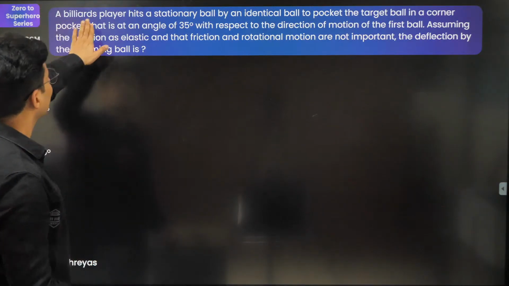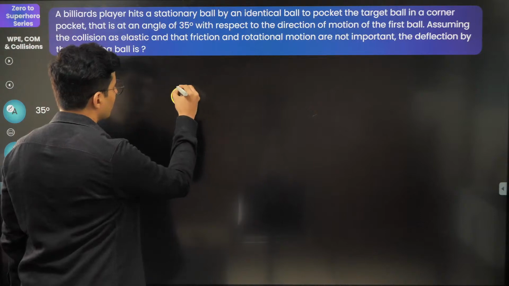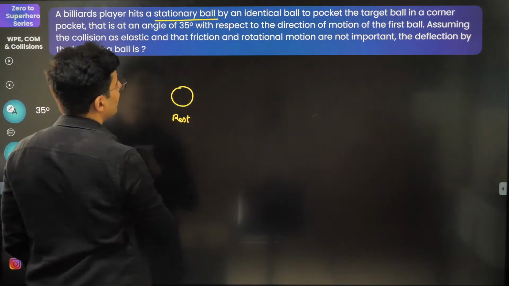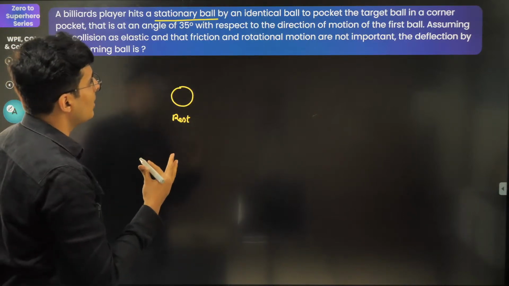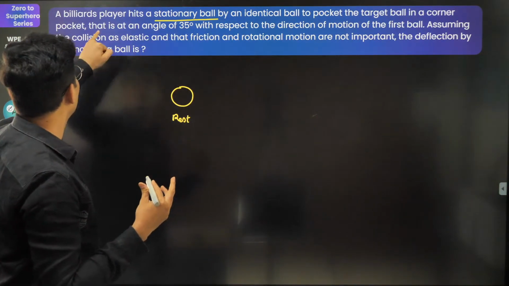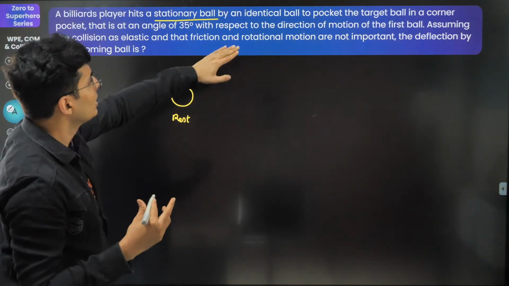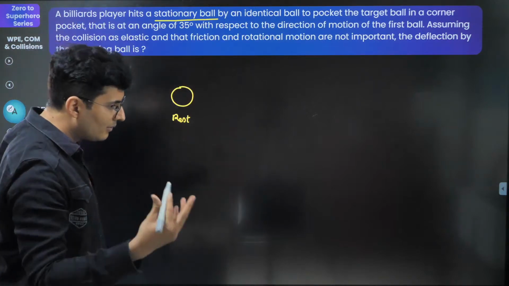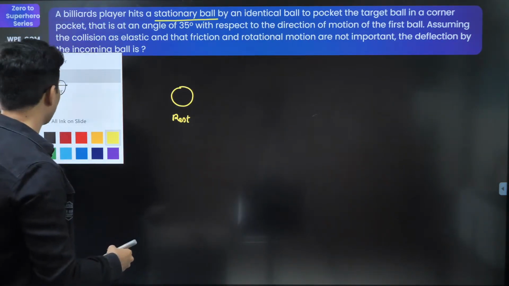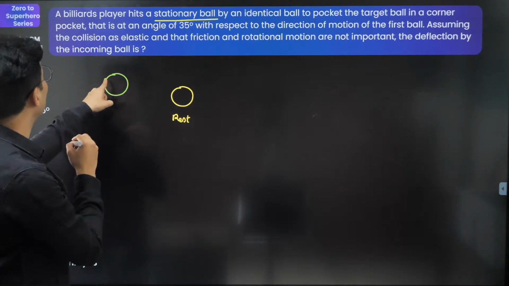So let's try to draw it. Hits a stationary ball with an identical ball. So this is my stationary ball. By an identical ball to pocket the target ball in a corner pocket that is at an angle of 35 degrees with respect to the direction of the motion of the first ball. Okay, so this is my incoming ball.